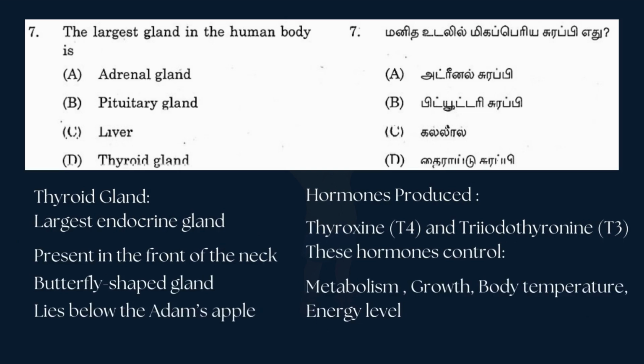And now about the thyroid gland. It's the largest endocrine gland, and it's present in the front of the neck, and it's a butterfly-shaped gland, and it lies below the Adam's apple, and the hormones produced are thyroxine, T4, and triiodothyronine, T3, and these hormones control metabolism, growth, body temperature, energy level.